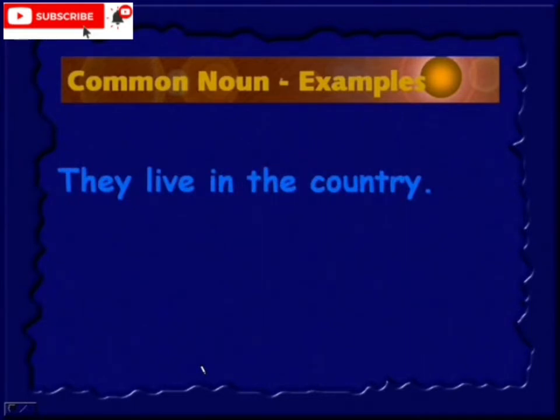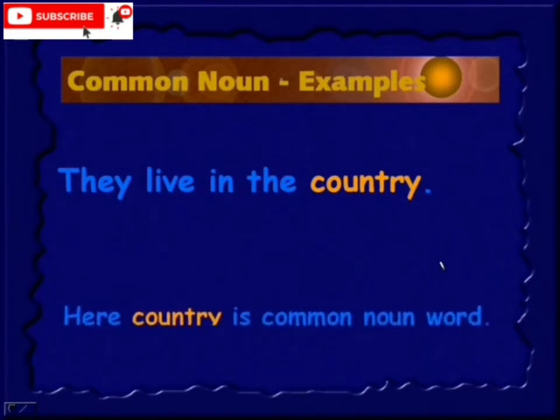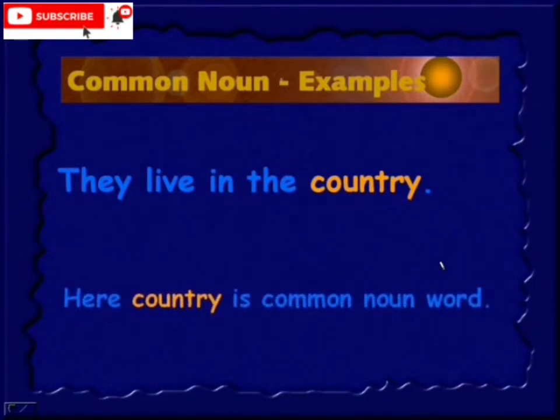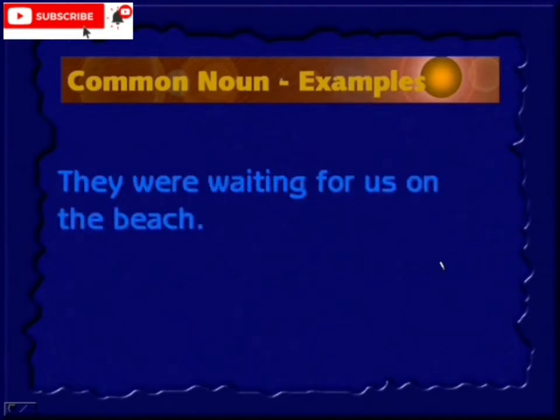They live in the country. So here country is a common noun. They were waiting for us on the beach.